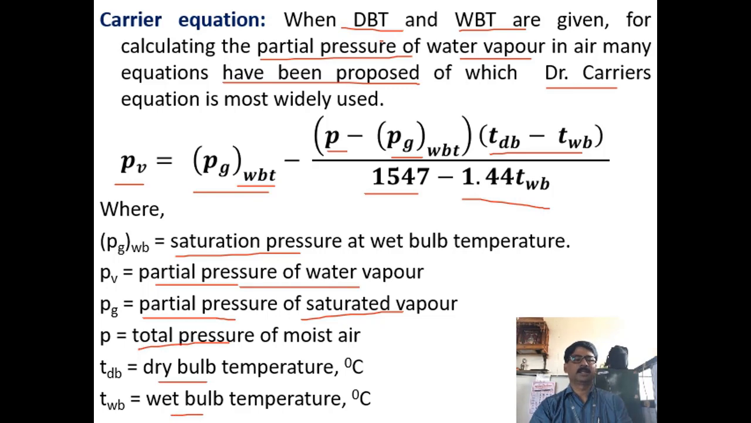So with this I conclude lecture number 8, the first of psychrometrics and air conditioning, and we will continue with the theory in lecture number 9.